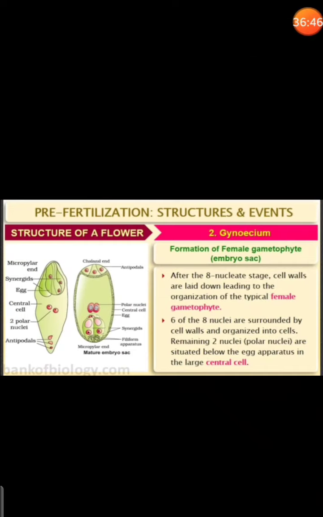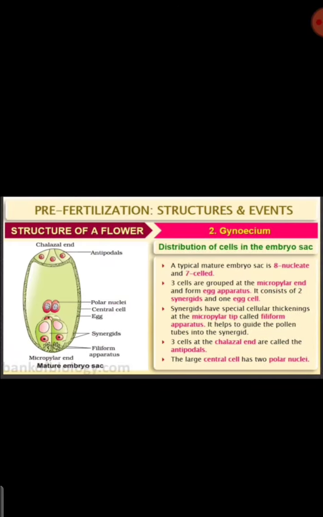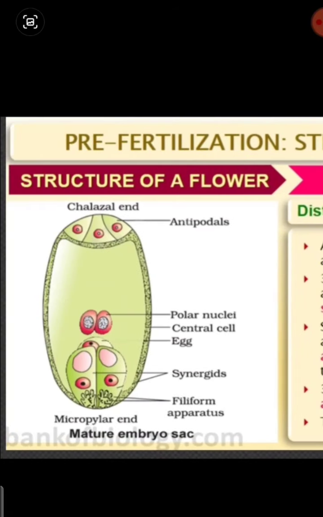The 7-celled stage: as I said, here 3 nuclei, here 3 nuclei, and at the center 2 nuclei, together 8 nucleate. We have studied that it will form a 7-celled and 8-nucleate structure.